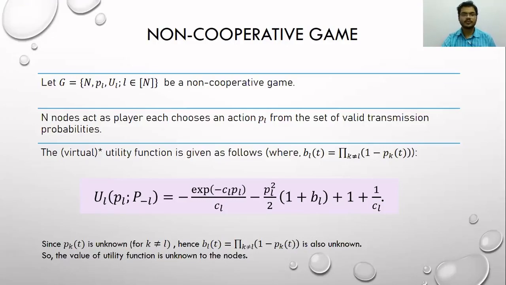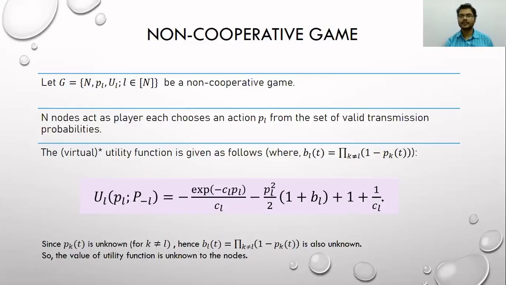So just note that this utility function is not the actual utility function that can be used in practice, because as we discussed earlier, we can't write a utility function that is known to a node, because the utility function will require the information from other nodes. This utility function requires the knowledge of CL that is known to a node L. However, this also requires the knowledge of BL, that is the transmission probability that no other nodes transmit in a frame of the Tth slot. So this will require knowledge of other nodes. This is not known to node L.